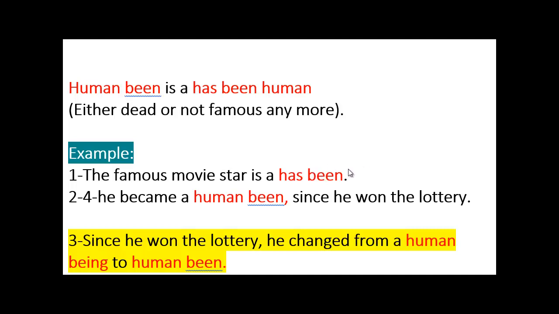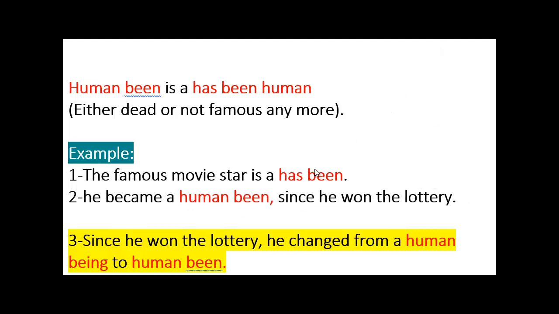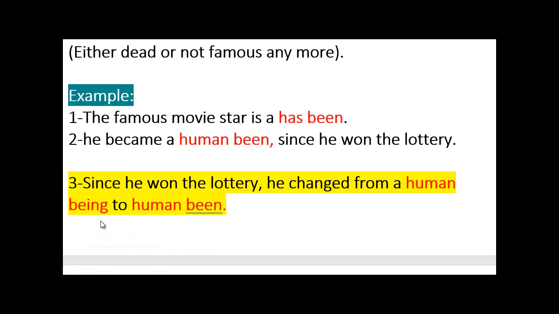Now, he became a human been, since he won the lottery. This is a criticism. We are criticizing a person who changed from being a human being, with ing, to a human been, which means a human who used to exist. So he's no longer a human being.